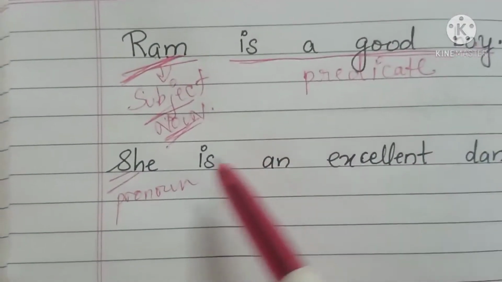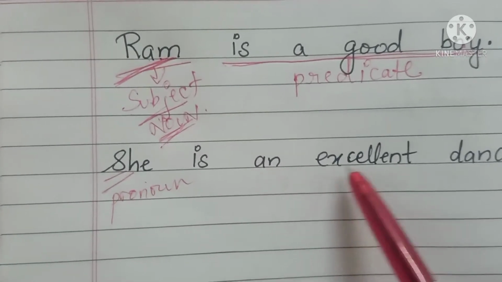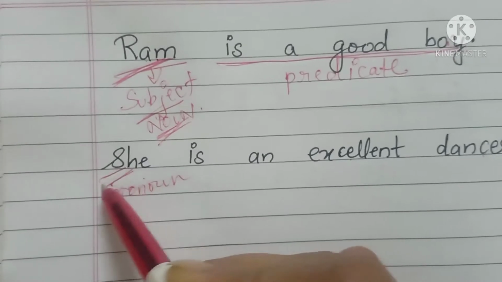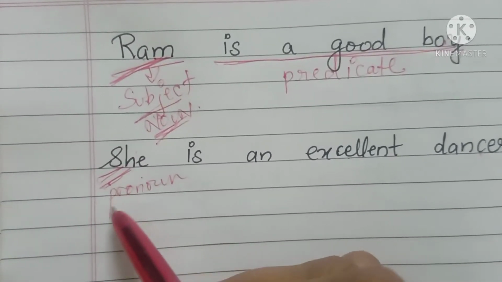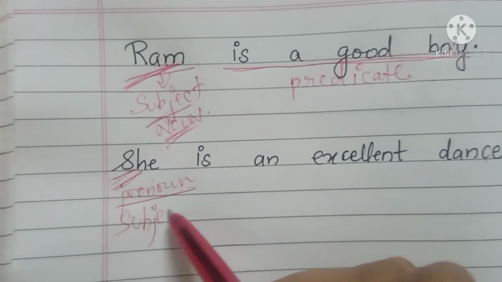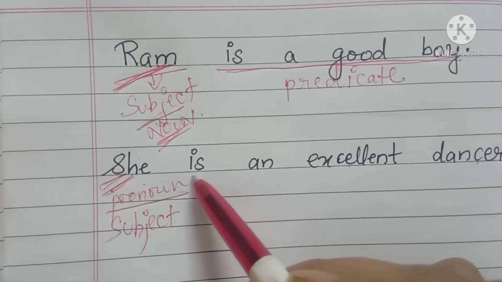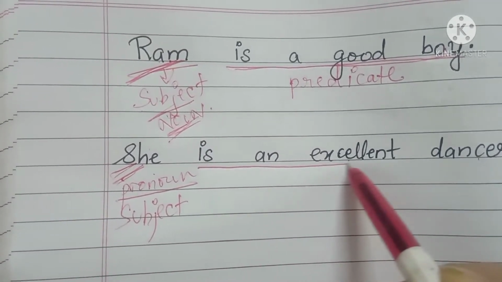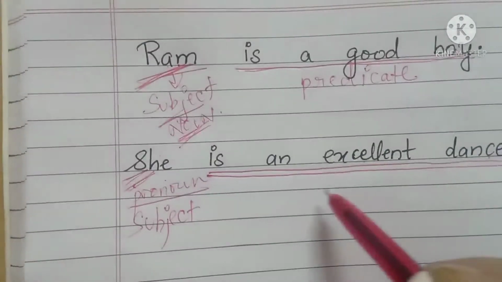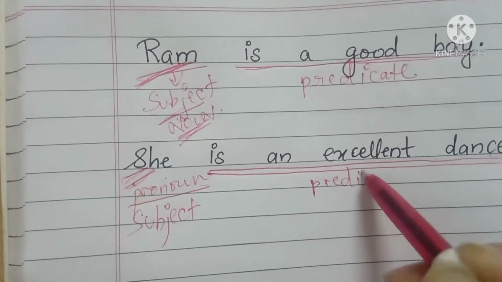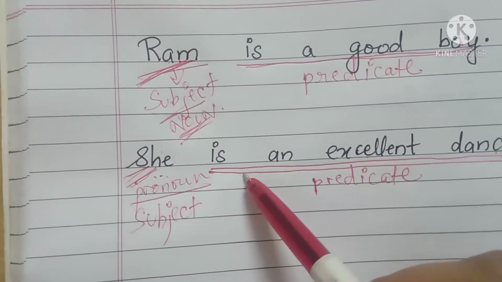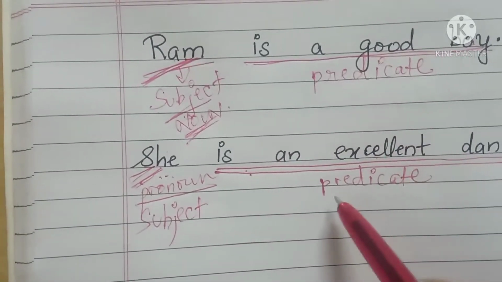In the same manner, look at this example. She is an excellent dancer. So the subject is she. Here the name is not written. In place of a noun, we have the pronoun she. So she is the subject. And what are we saying about the subject? That she is an excellent dancer. So from here, is an excellent dancer, this part is called the predicate. What is said about the subject, we call that the predicate.